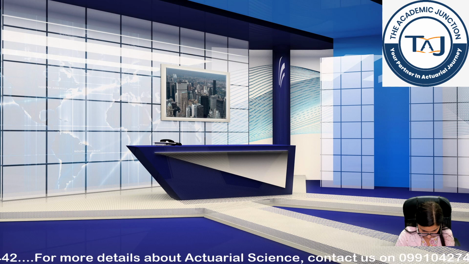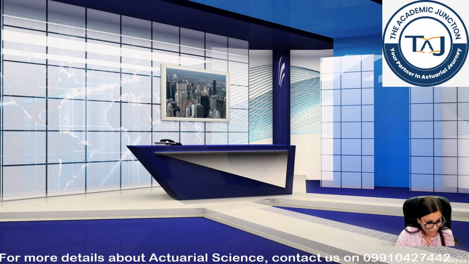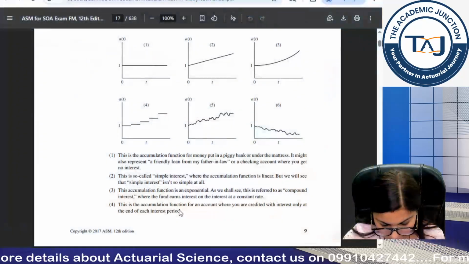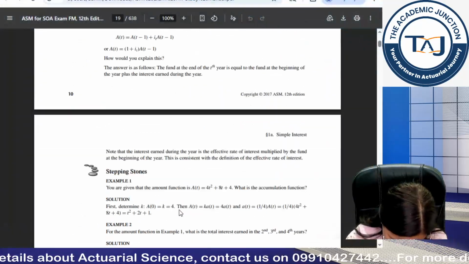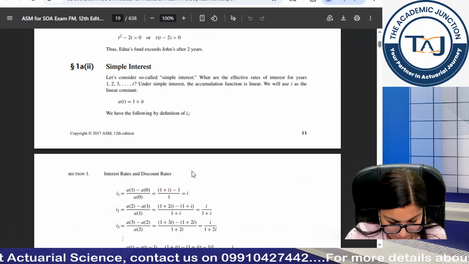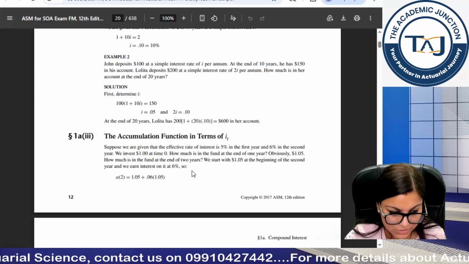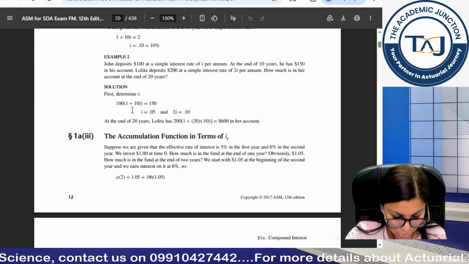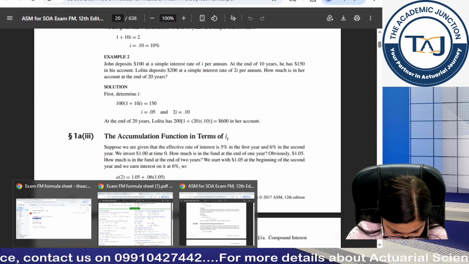We will be using multiple books, so we will be explaining each and everything in detail. So this is an example of how we are going to proceed.